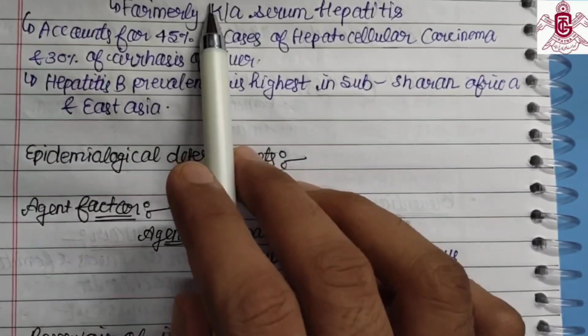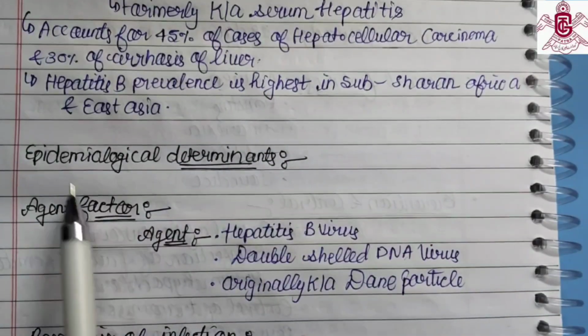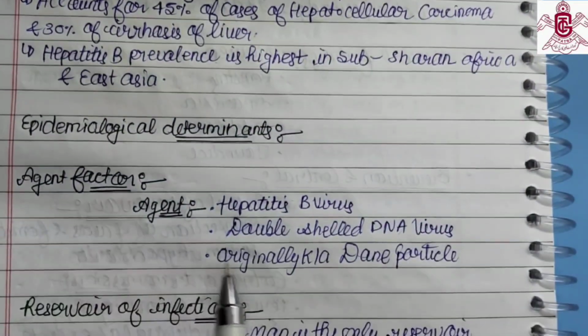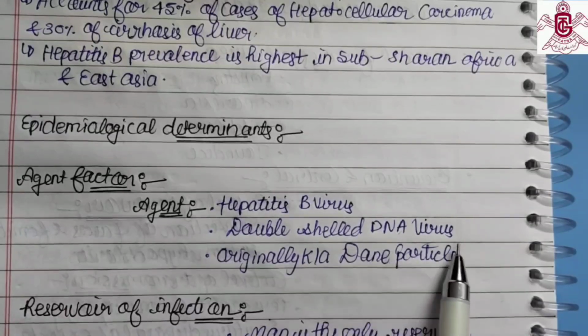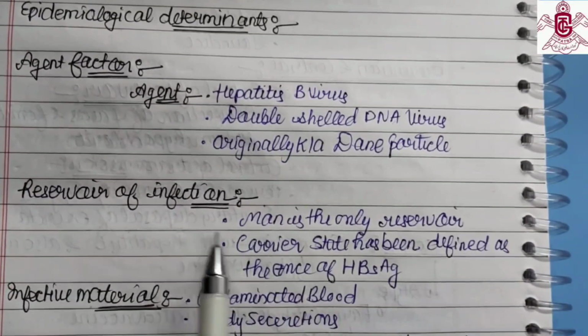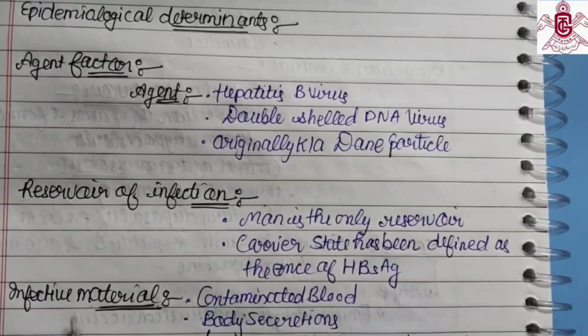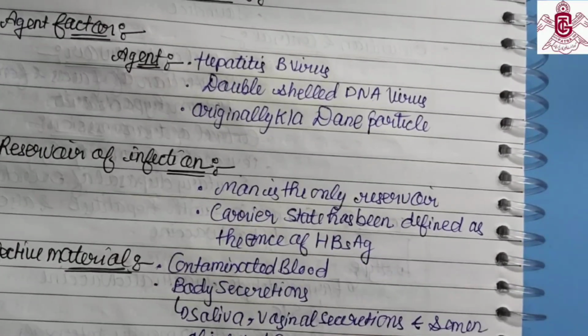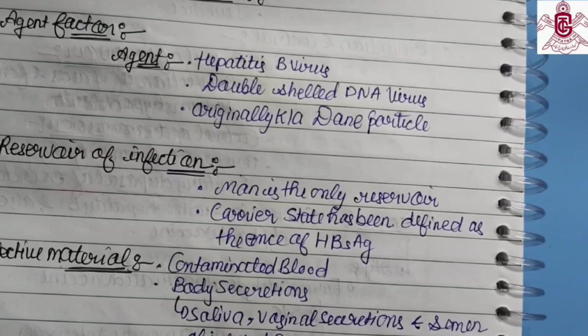Epidemiological determinants of hepatitis B. The agent is the hepatitis B virus, a double-stranded DNA virus, originally known as the Dane particle. The reservoir of infection: man is the only reservoir. Infective material is contaminated blood and body secretions, that means saliva, vaginal secretion, or semen.